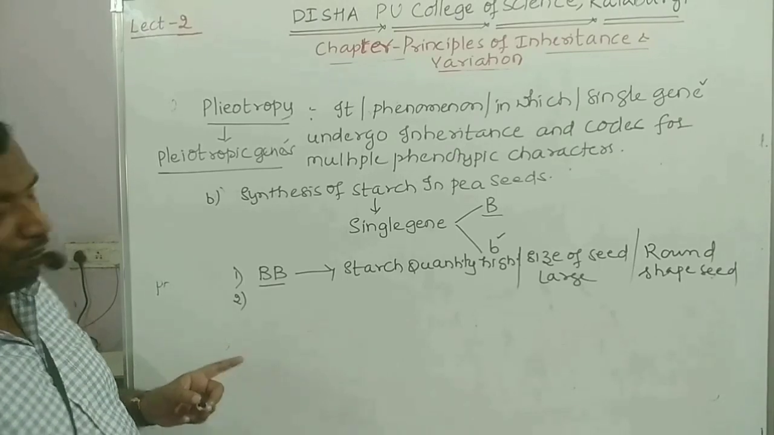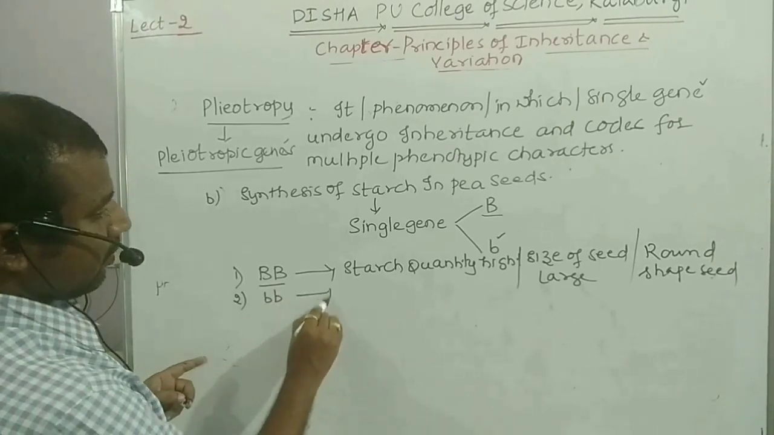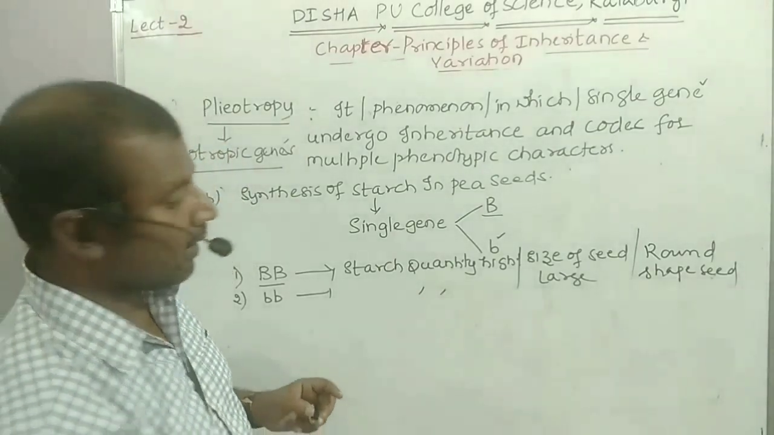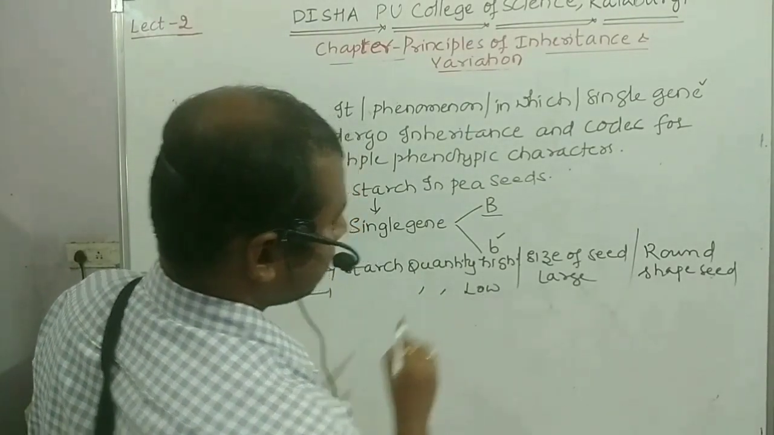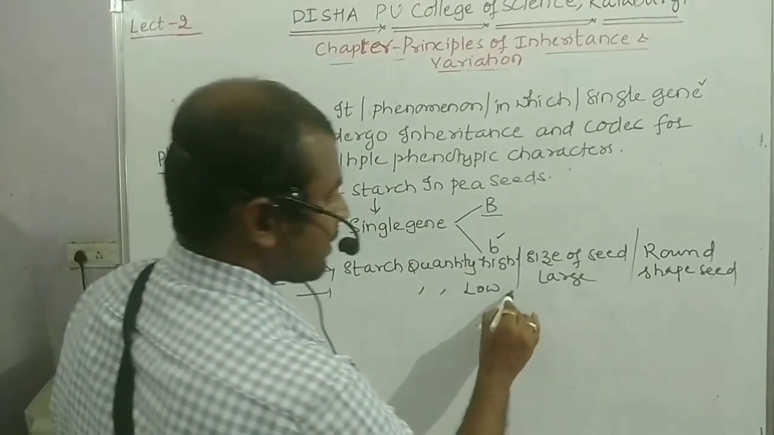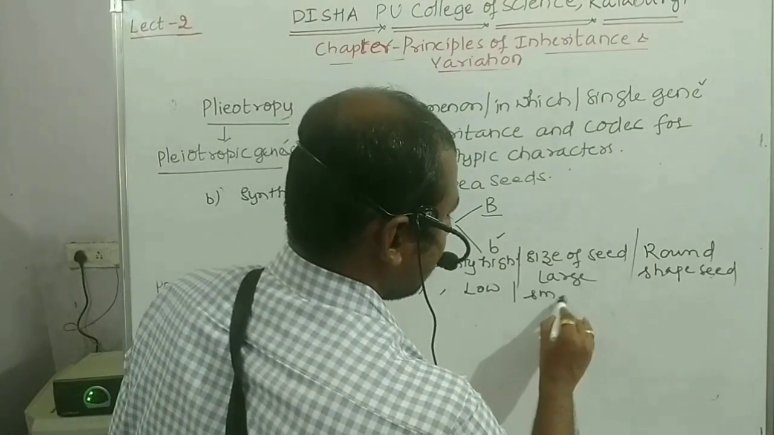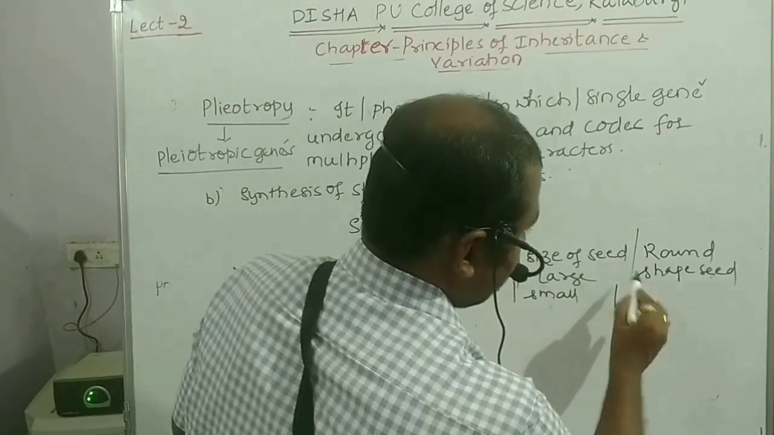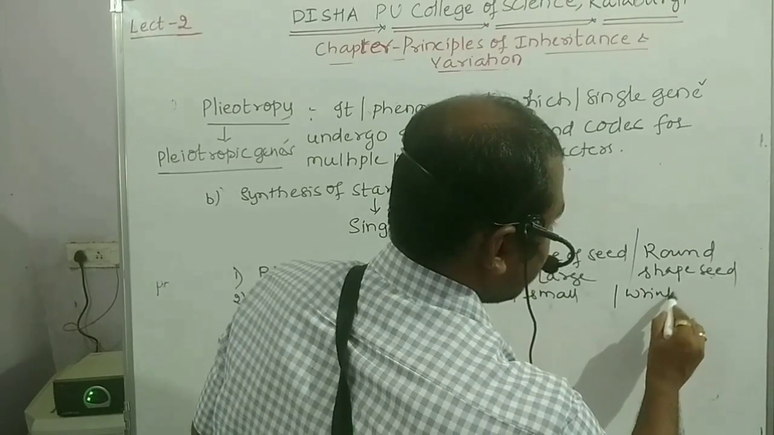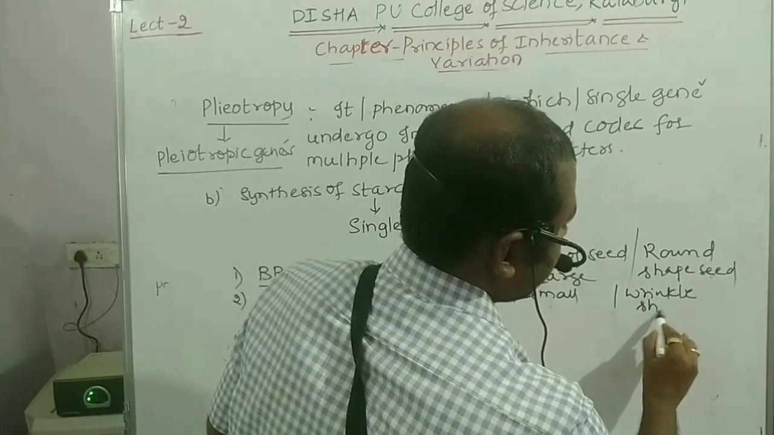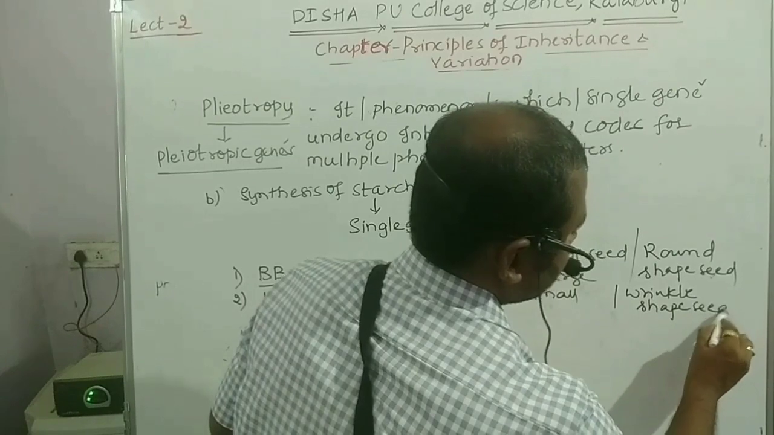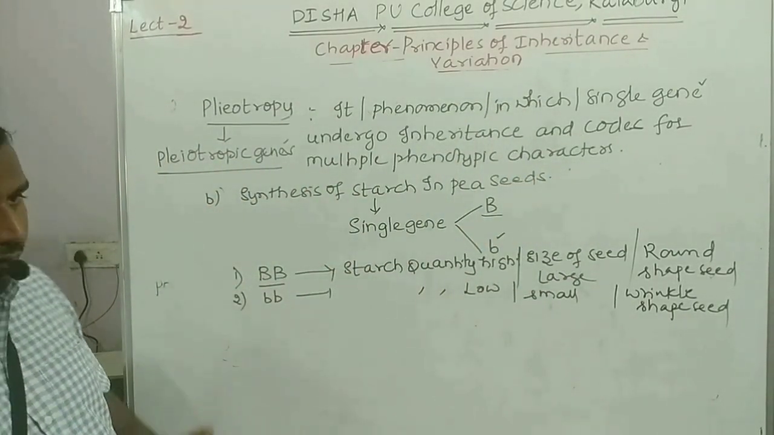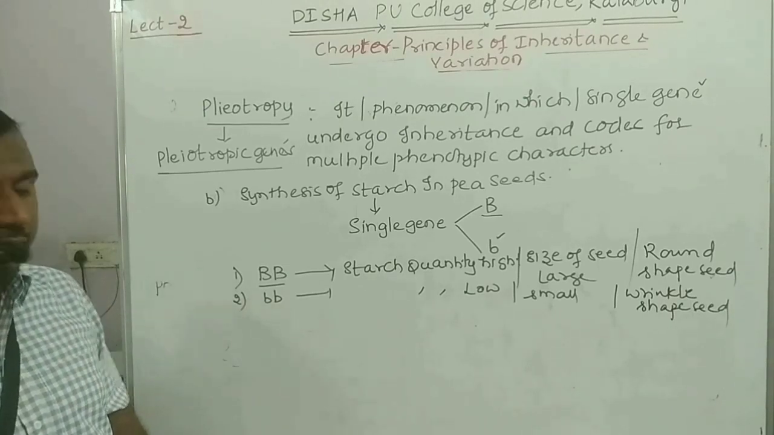Now the second condition is homozygous recessive. Here the starch quantity is low, and the size of the seed is small. The size of the seed is small, and the shape of the seed will be wrinkled. A wrinkled-shaped seed will be present. So this is the second class, having the homozygous recessive condition.